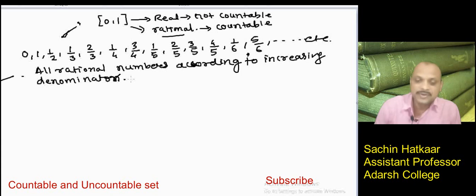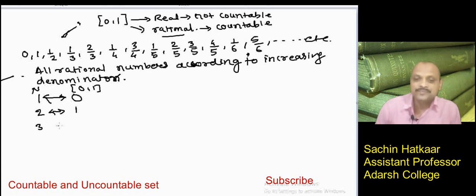We put a one-to-one correspondence between the set of natural numbers and the elements of the closed interval. For 1 we take the correspondence as 0. For 2 we take 1. For 3 we take 1 by 2.